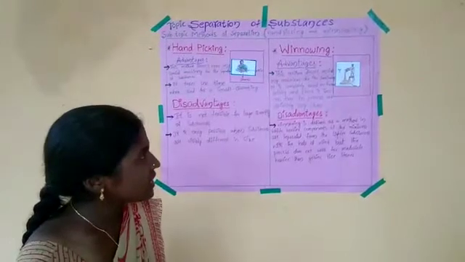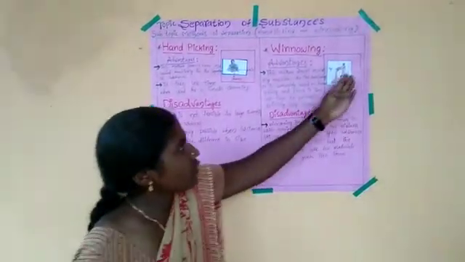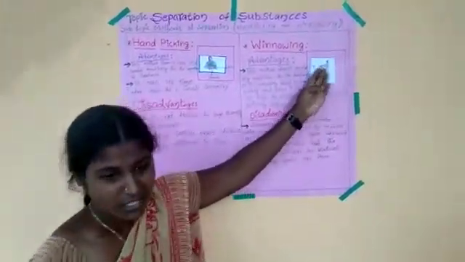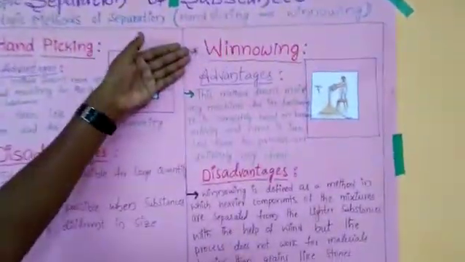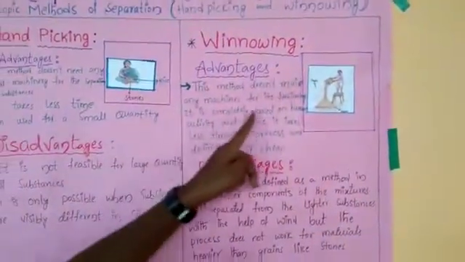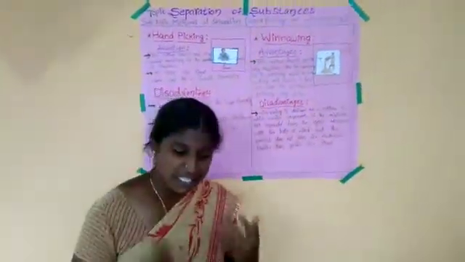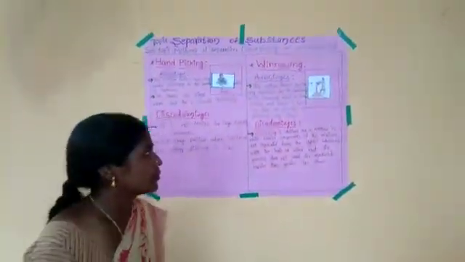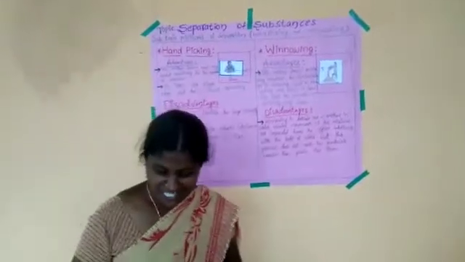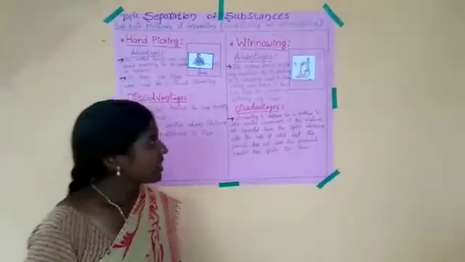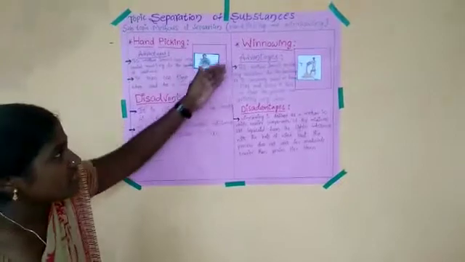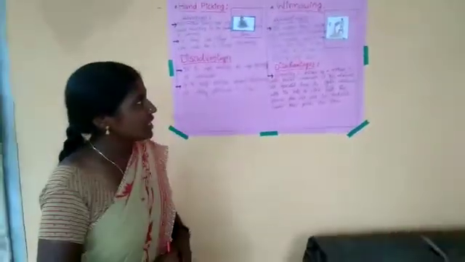That means only humans do this winnowing process. It is completely based on human activity and hence it takes less time to process and is very cheap. These are the advantages of winnowing.